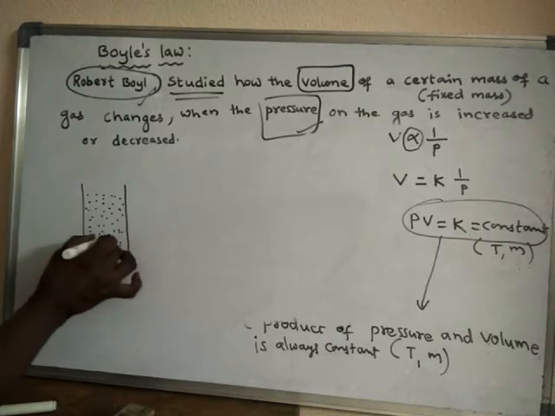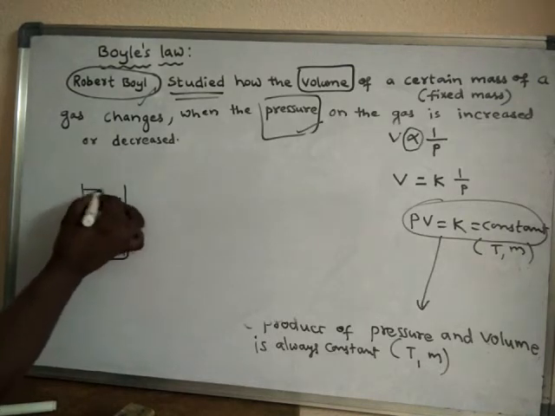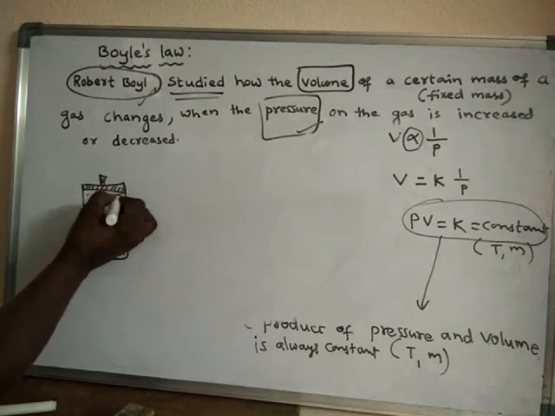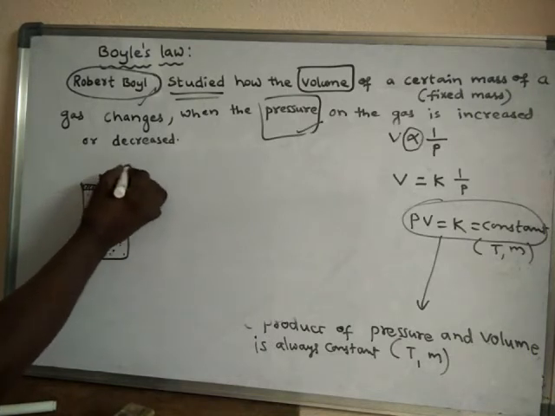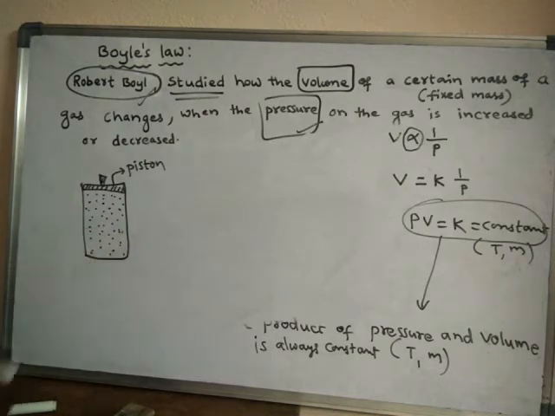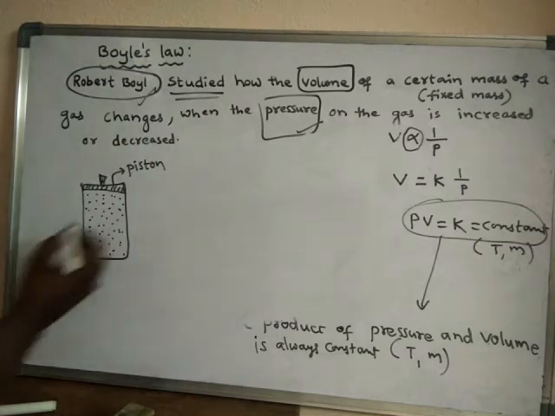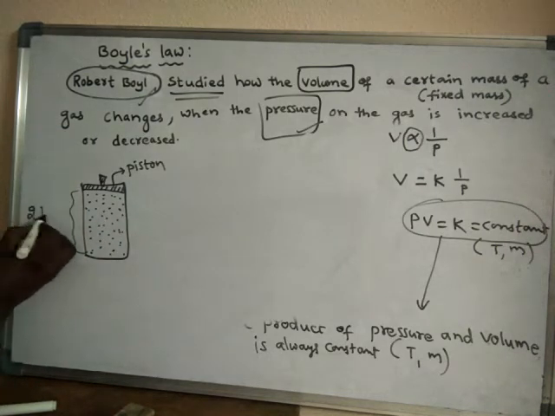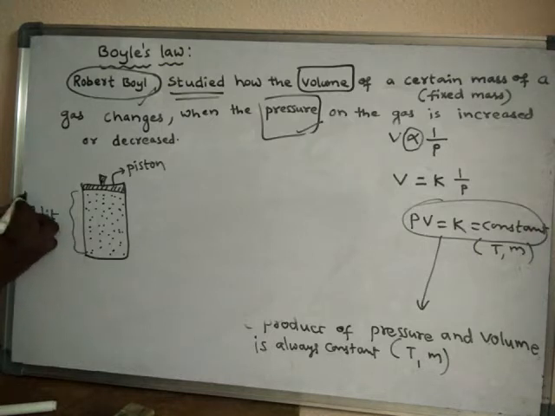Now I have fitted a piston to this. So this is called the piston, and this is the cylinder, and the gas is present in the cylinder. Now how much amount of gas is there? Here it is the volume of the gas. It is a 2 liters volume. So the volume of the gas is 2 liters.